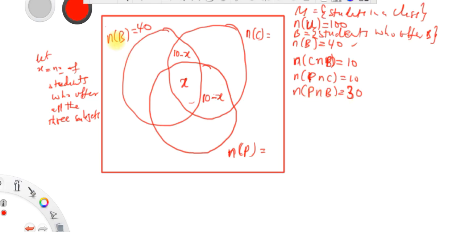And then we are also told that the number of students who offer physics and biology is 30. So this whole thing is 30. So it means that those who offer physics and biology is made up of those who offer physics and biology only, and those who offer physics and biology in addition to chemistry, which is S. So if we want to find those who offer physics and biology only, then it has to be 30 minus S. That's what it has to be, guys. Okay, so let us move on.